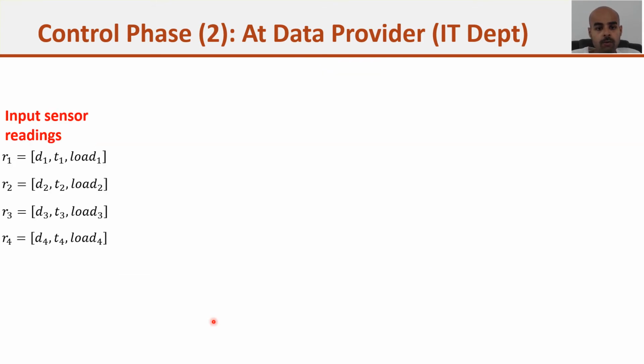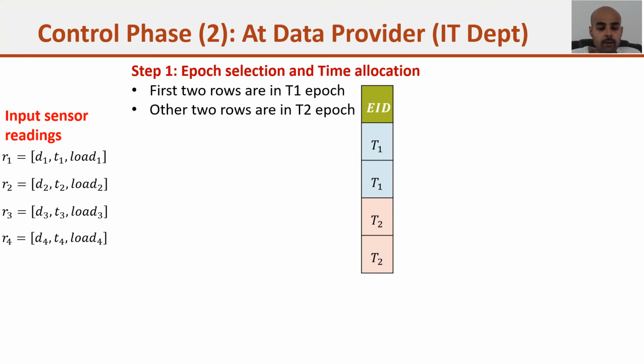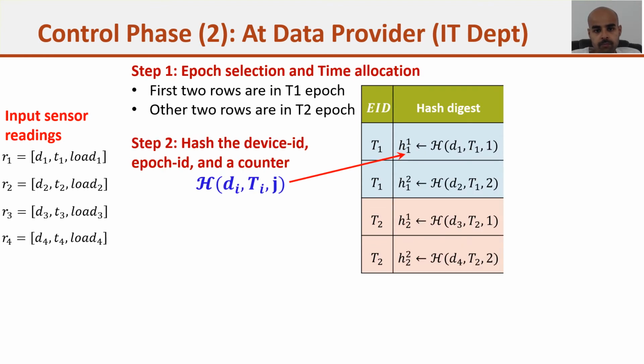So now see how the control phase will work. Suppose here we have 4 input sensor readings. As I told you, the first part is the epoch selection and time allocation. Suppose the first two rows belong to the first epoch and the second two rows are selected for the second epoch. For each row we allocate an identical time. So for the first two rows we allocated time t1 and for the second two rows we allocated time t2.